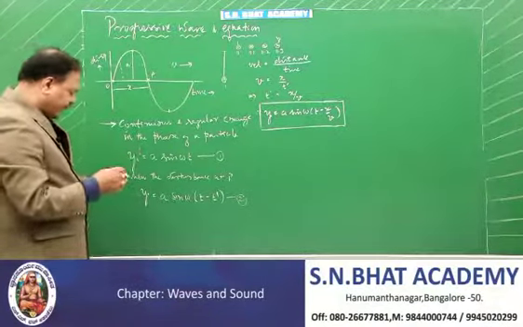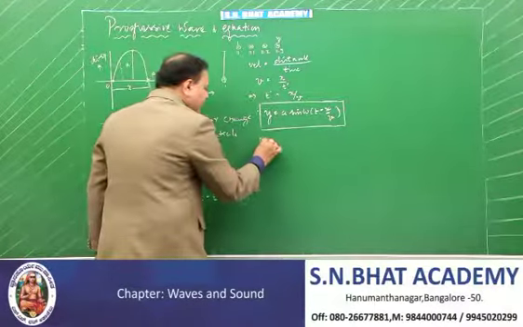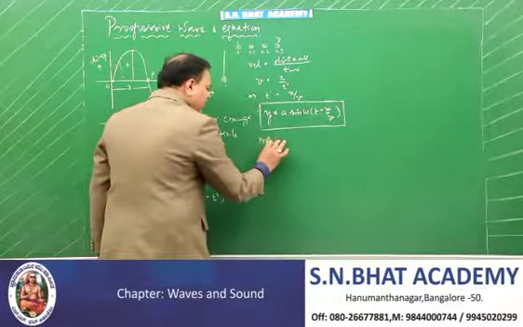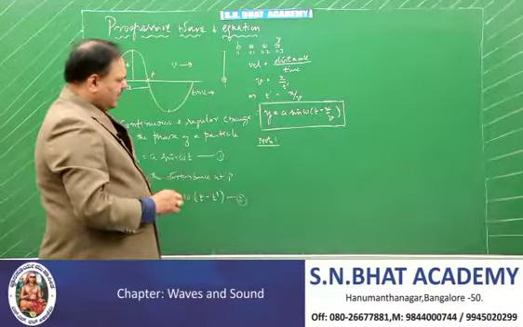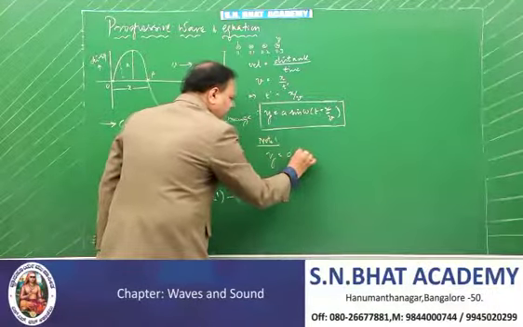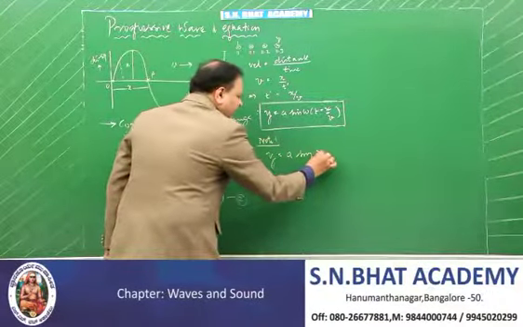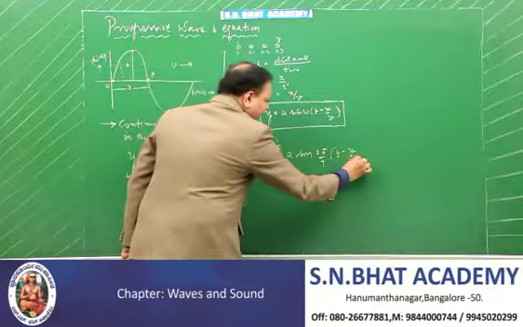You can get other forms using this equation. You shall call it as note number 1. What is the other form? In this, you take the original y is equal to a sine of, in the place of omega, you put 2 pi by T into t minus x by v.